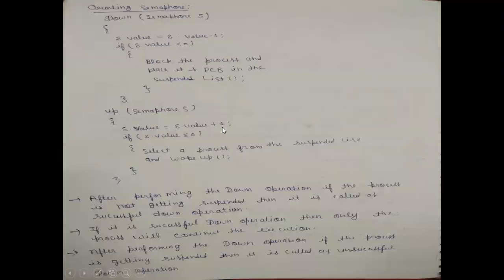Now after that, you will perform the 18 up operations. The final S value after performing the 23 down operations is -6. Now perform the 18 up operations. It will become -6 plus 18, which is 12, because in the up operation, each time the S value will be incremented by 1.